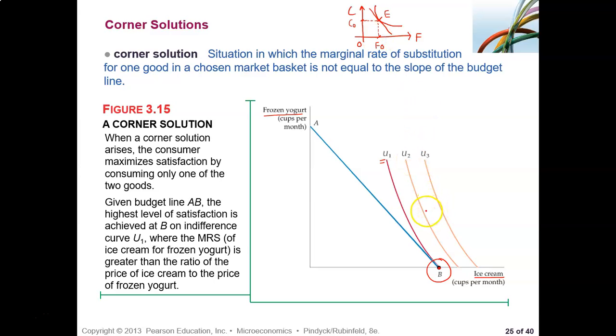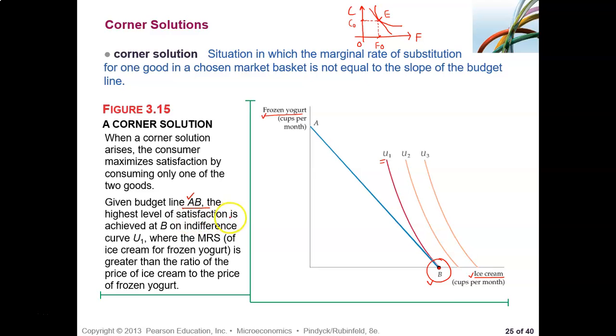See, but U1 is what? U1 is B, right? So this is ice cream and frozen yogurt. Here, this person, he's saying his corner point is here. That means that all his money he will spend on ice cream. He likes too much ice cream. He doesn't want to buy any frozen yogurt. All money is spent on what? Given the budget line AB, right?